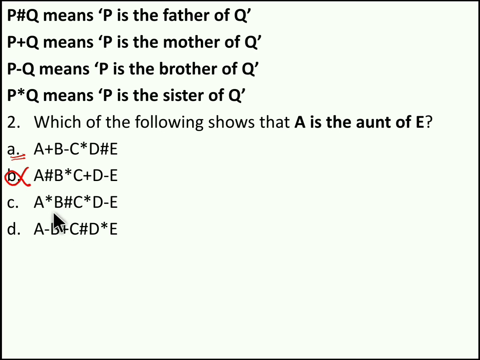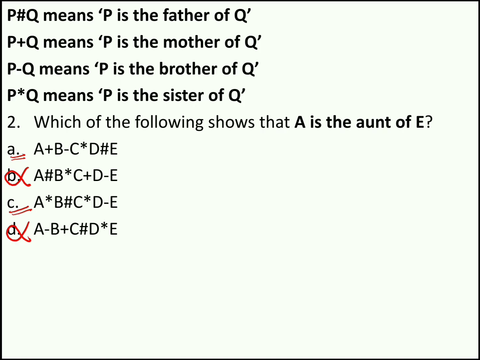Now moving to option C. A star B means A is sister of B. So here A is female. So we can keep option C in hold. Now moving to option D. A minus B. A minus B means A is brother of B. So here A is a male. So you have to eliminate option D. Now by looking the gender itself, you can eliminate the option.